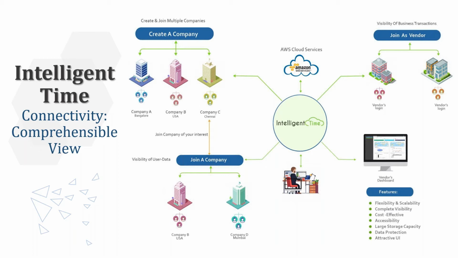In this diagram you can see join a company. That means, I want to join under company C. Company B and company D want to join company C. That is called join a company. So if I go to company C login, I can see company B details and company D details.